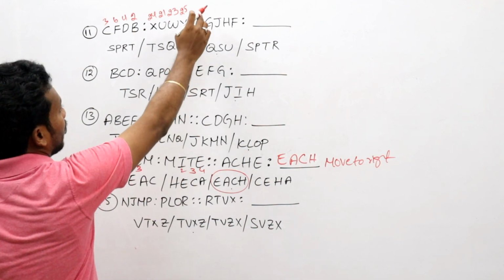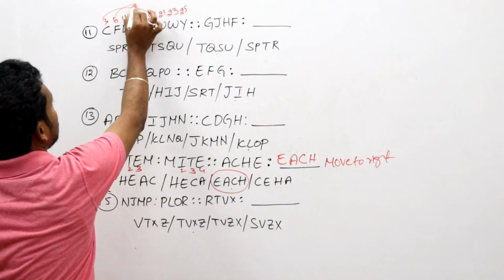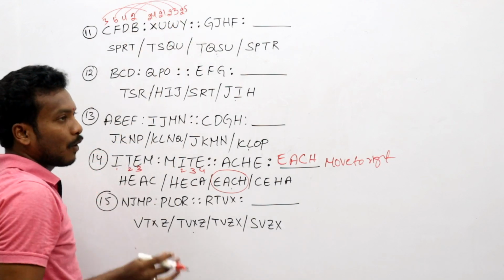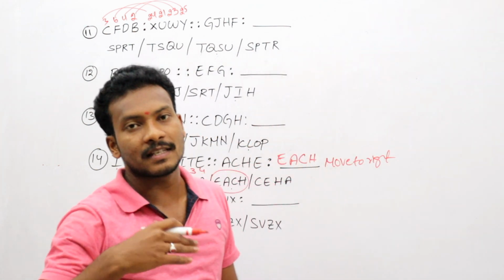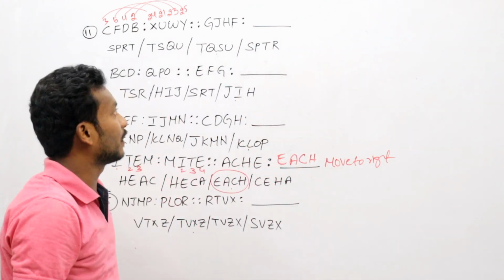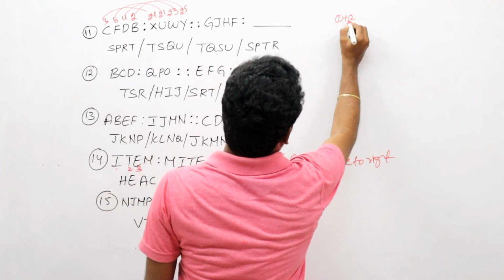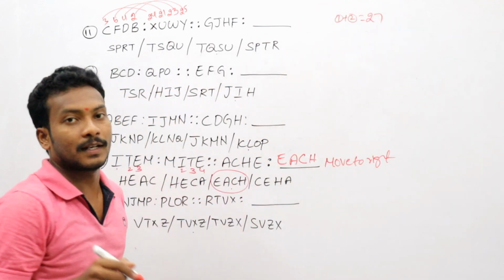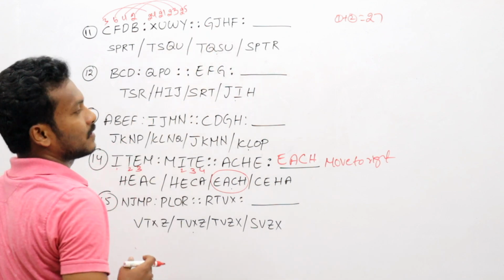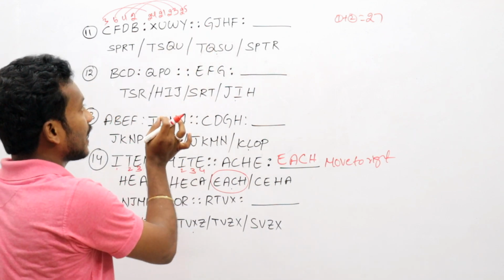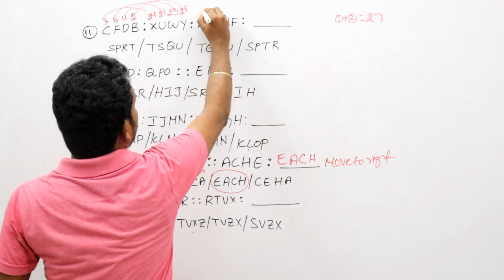Now next, what do we have to do? These 3 and 24 take it as 27. Now 6, this one and this one. Now the addition of any of the letters becomes 27. That same logic is repeated. What is the logic when the first number plus the second one gives 27? That 27 means opposite letters. Now what is the number of G? What is the number of J, H and F? You have to take them as opposites.